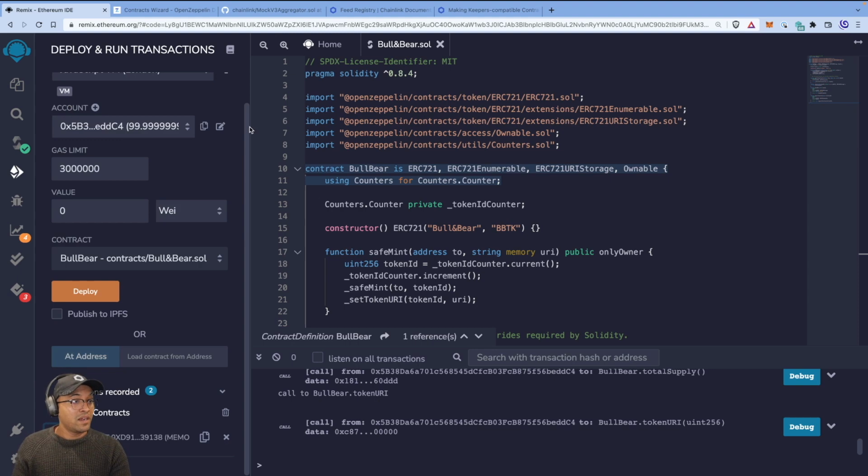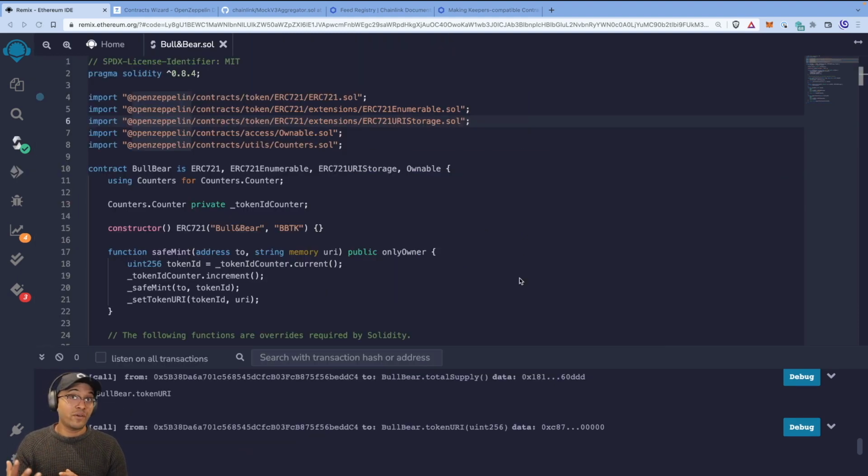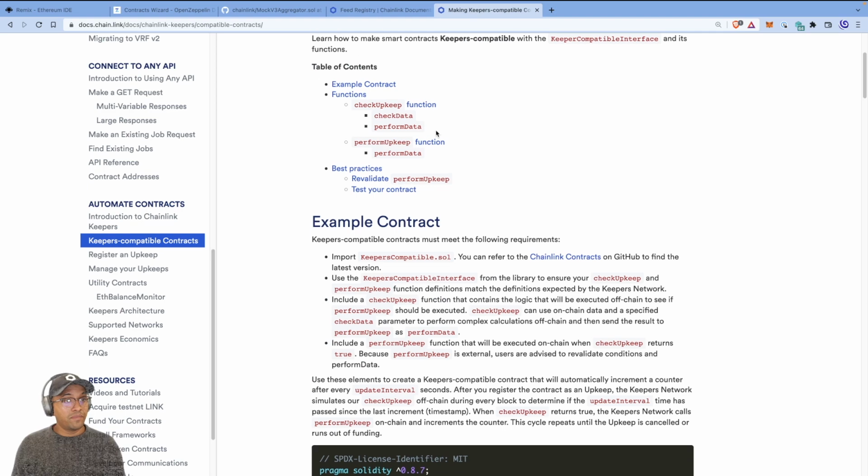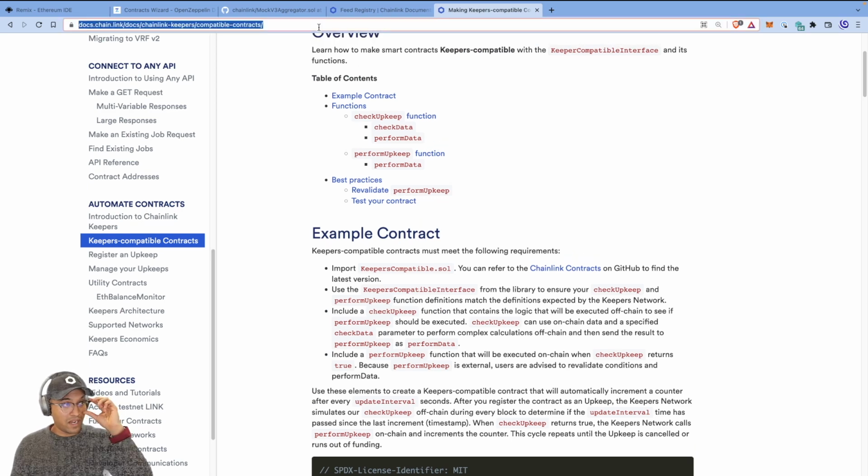Okay. Now, what we need to do is make sure that we extend this smart contract, this NFT, to work with our keepers. Because the first thing we're going to do is set it up to be keepers compatible. What that means, and you can find this in the Chainlink documentation about how to make your contract Chainlink Keepers compatible, is that your contract is called an upkeep. That's the target, the contract that needs to be regularly called by the Chainlink service. So we call that the upkeep.